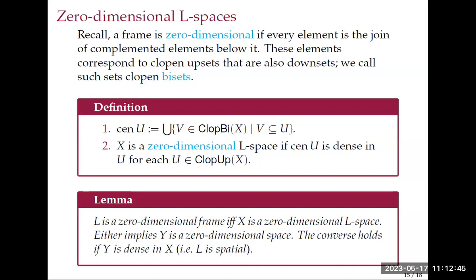Both of them will imply that the spatial part is zero-dimensional, but the converse of that is not necessarily true. If you don't have enough points, you will not get zero-dimensionality back. But if the spatial part is dense, so that's saying L is spatial, then you get zero-dimensional the other way.